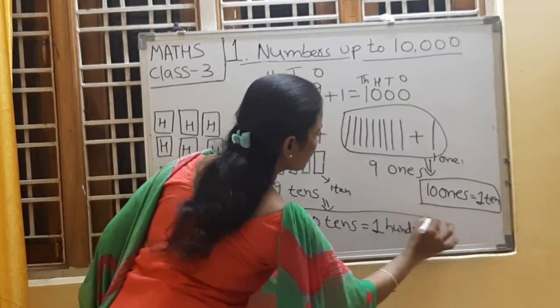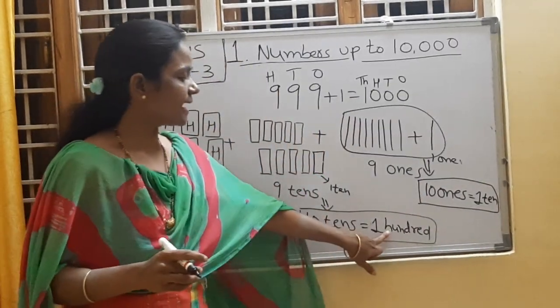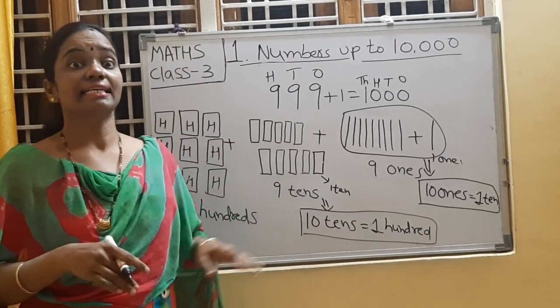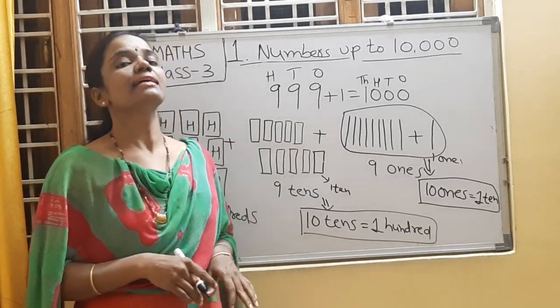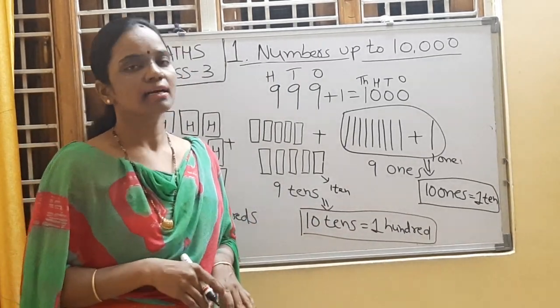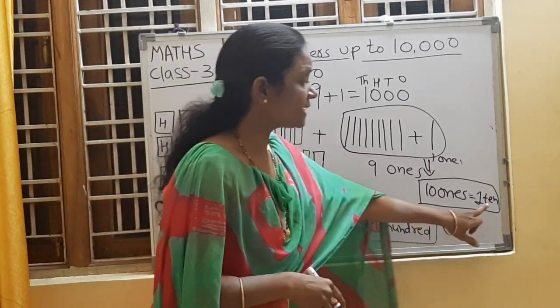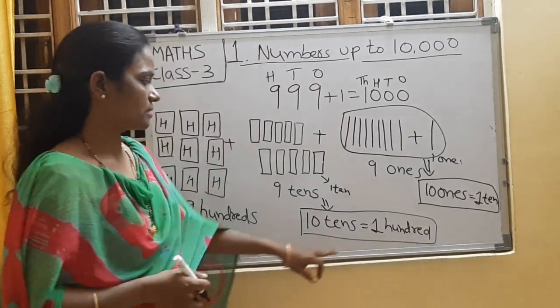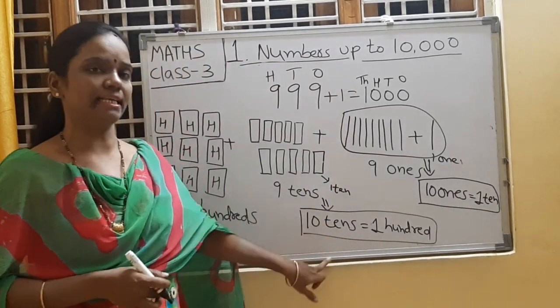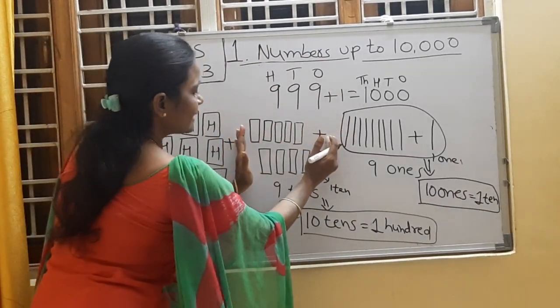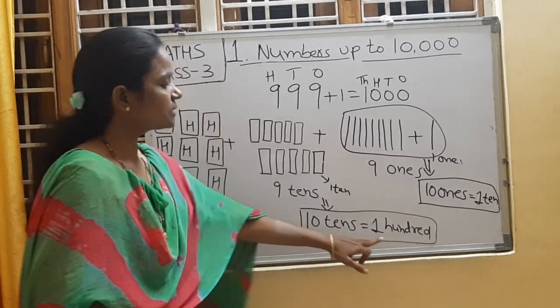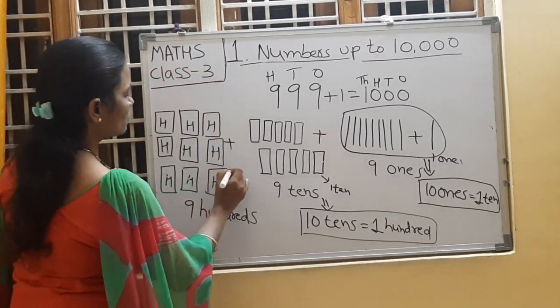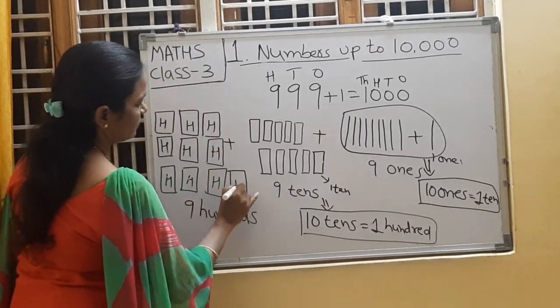Ten tens are 100. In 100, how many tens are there? 10 tens are 100. There are 10 tens. Right, children? 10 ones means 10. 100 means 10 tens. So these 10 tens mean 100. So this 100 is going to be added here.